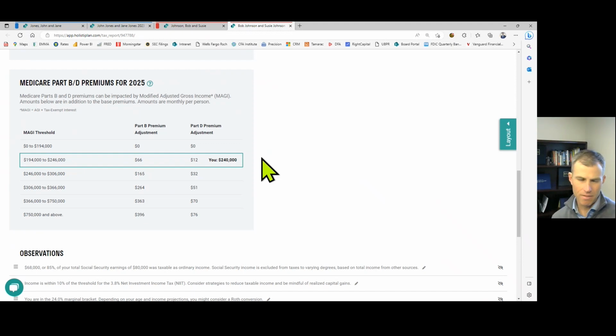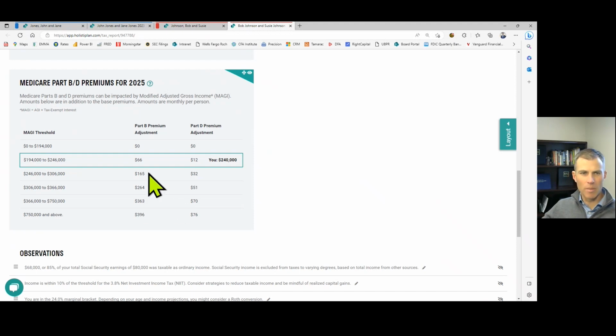So if Susie takes a $30,000 required minimum distribution from her IRA, that would put them at $270,000, which would put them firmly in the next bracket here, or threshold, meaning that 2 years down the road, there would be a surcharge levied on top of their existing Medicare Parts B and D premiums.